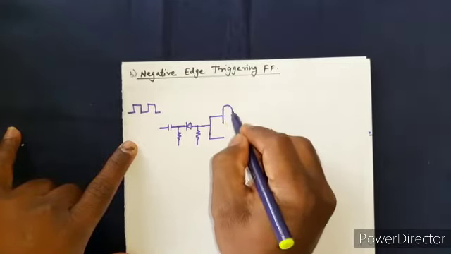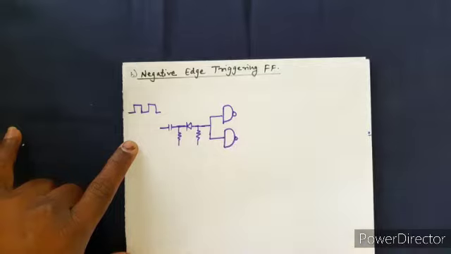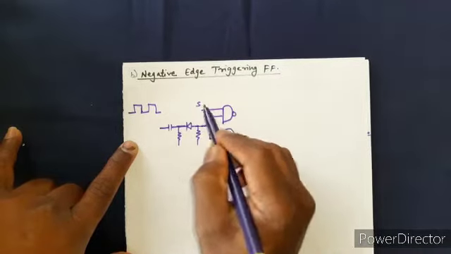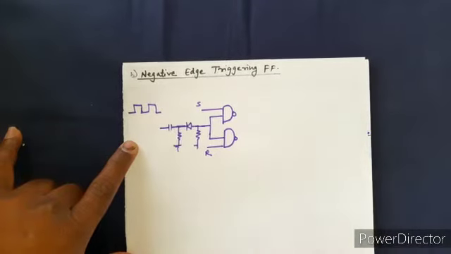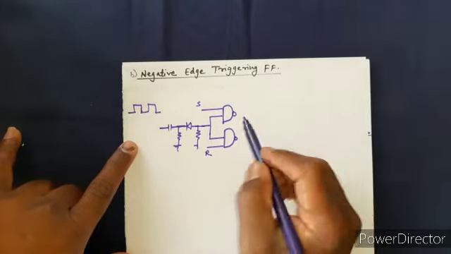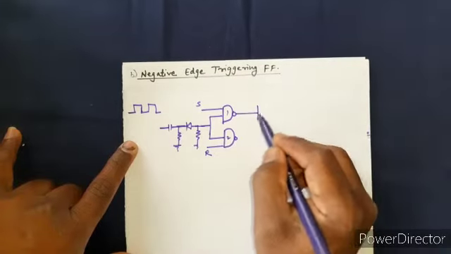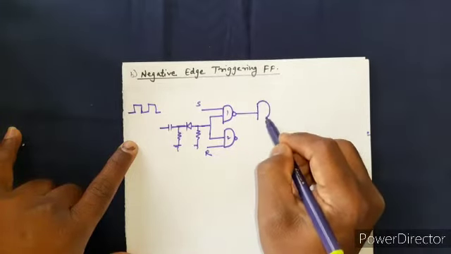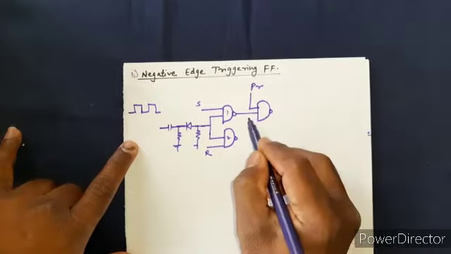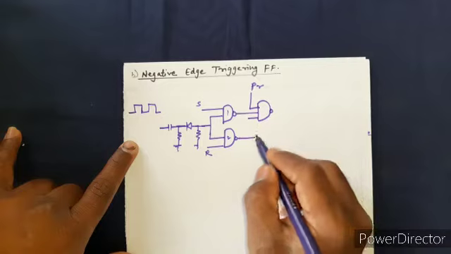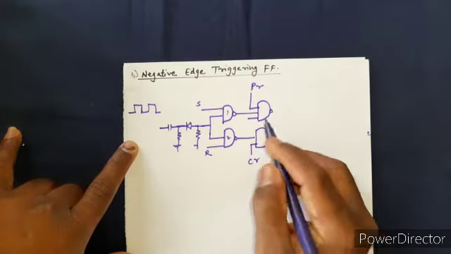We have this gate here, NAND gate. So this is S, this is R. So these are grounded. Okay, the output of gate 1 is given as an input to gate 3. We have one more gate here, so here it is preset, and we have another gate here. Here it is clear.